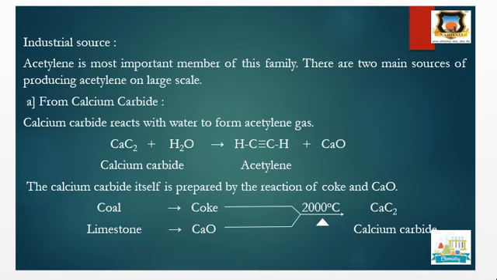Then calcium carbide itself is prepared by the reaction of coke and calcium oxide. Here coal gives coke, and limestone gives calcium oxide. Then this coke and calcium oxide, when heated at 2000 degrees Celsius, give calcium carbide. Then this calcium carbide reacts with water and gives acetylene plus calcium hydroxide.